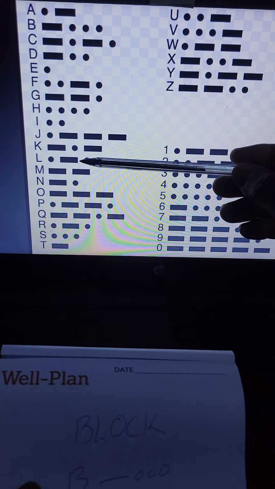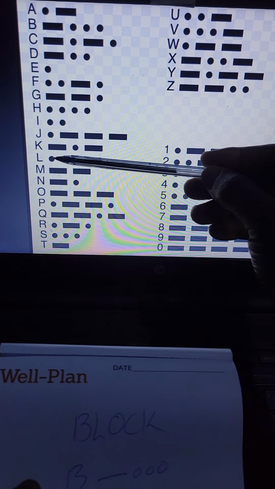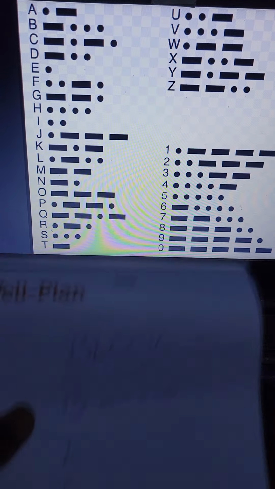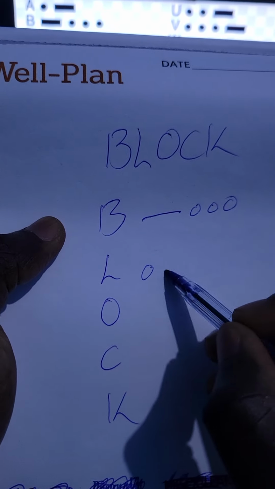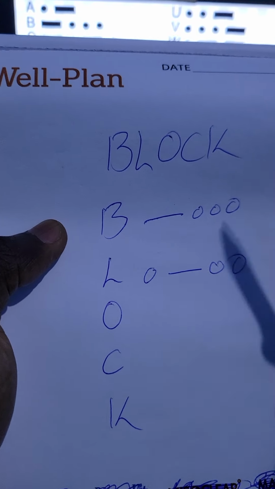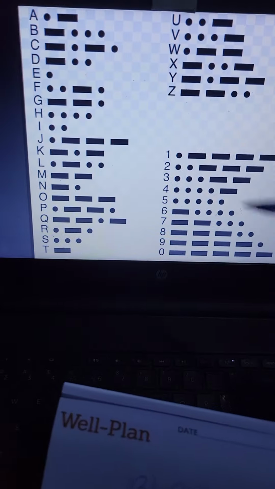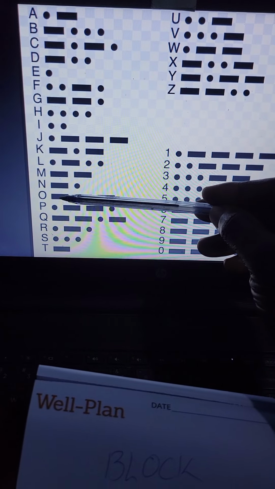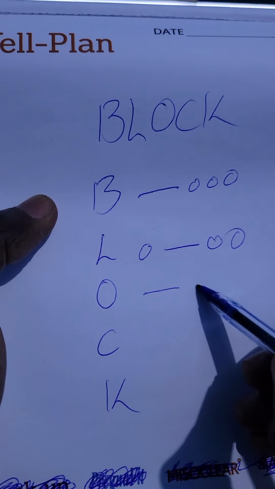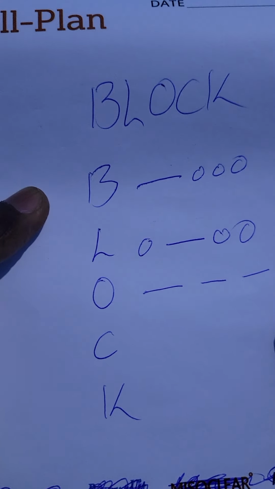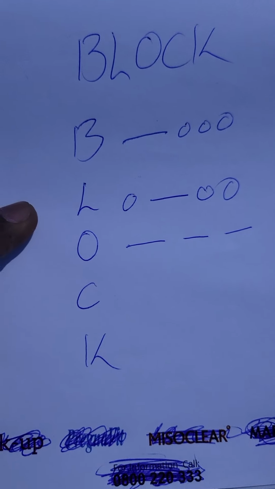Then L, we look for L, which is here: tap, long press, tap tap. It's tap, long press, tap tap. Then we find O. O is here, so it's long press, long press, long press. Forgive me for the noise in the background.